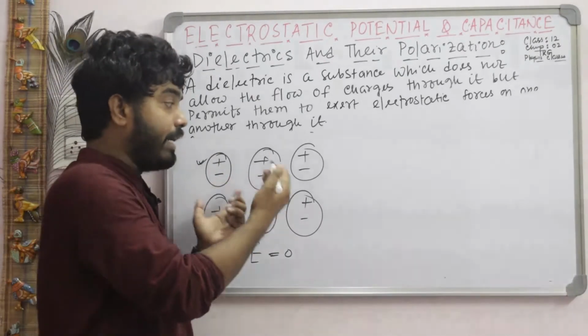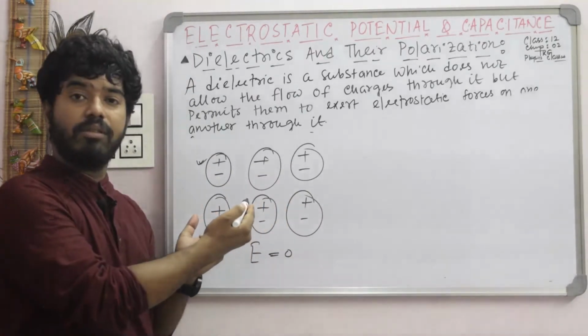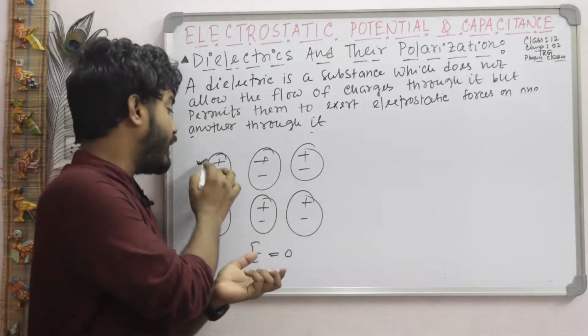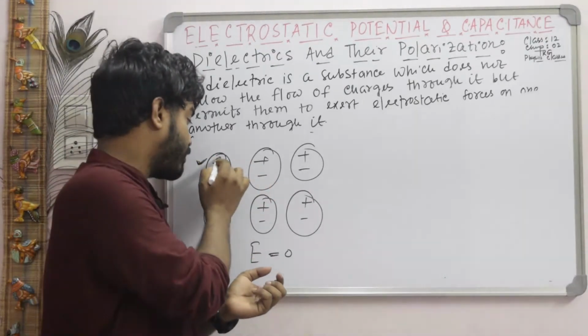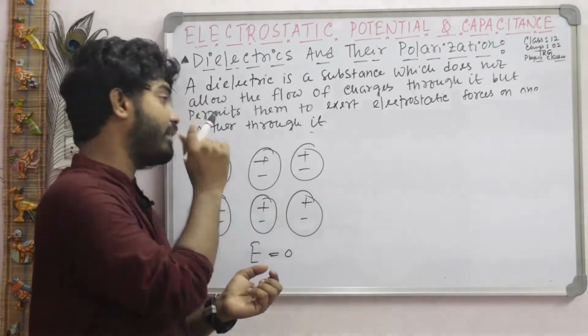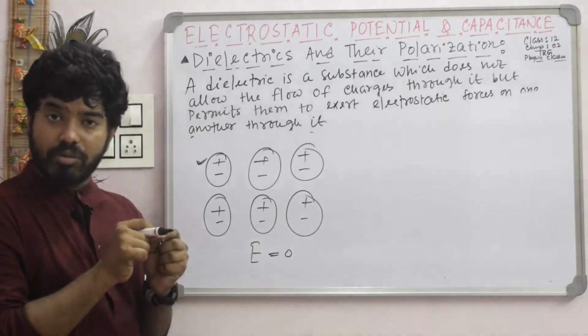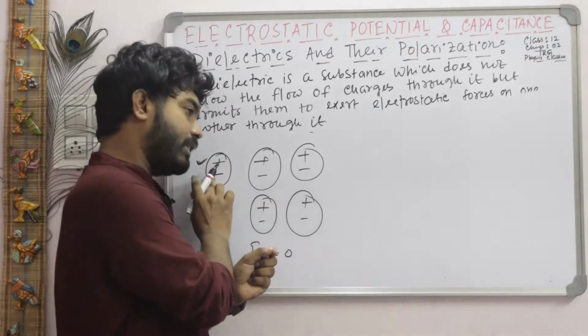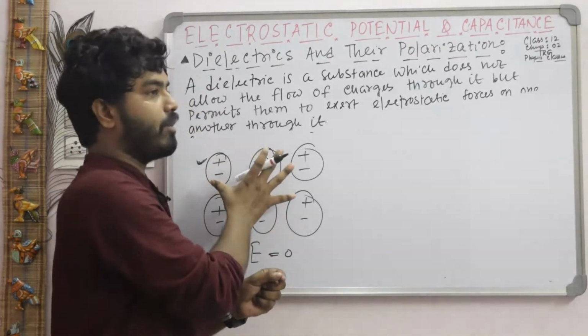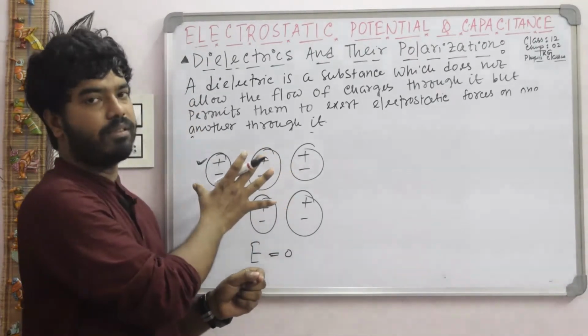So here the net electric dipole moment remains zero. Individual atoms or molecules have no electric dipole moment, because the center of mass of positive charge and negative charge exactly coincide with each other. There is no separation between them. So you can say there is no electric dipole moment, and the net electric dipole moment is 0.